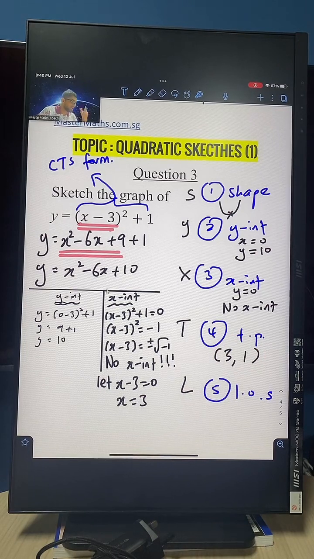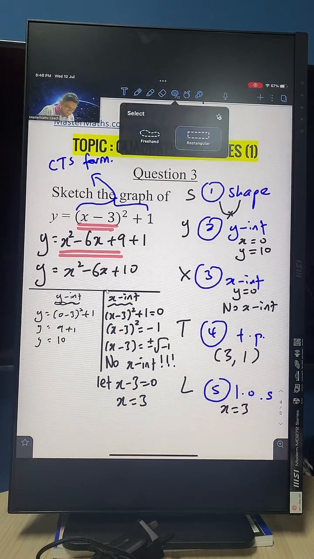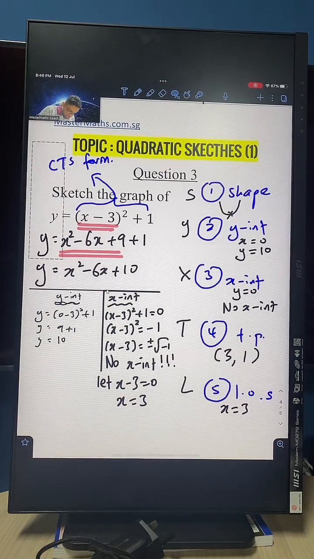Now next one, line of symmetry. It will always pass through your turning point. So the line of symmetry in this case will just be x equals 3. Again, how do I get that? From this guy, we pump it here. That is your line of symmetry. And now friends, we are prime time. It's prime time to go and sketch this graph. So let's go and sketch this graph now.